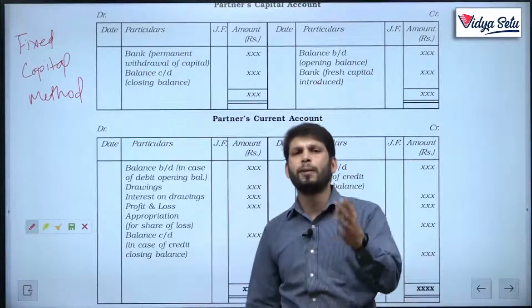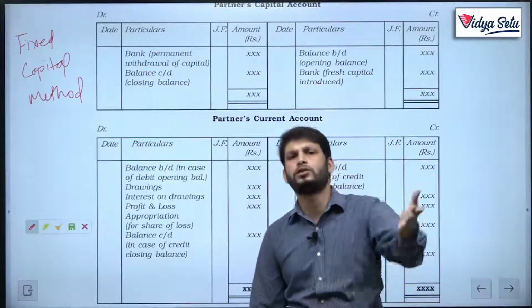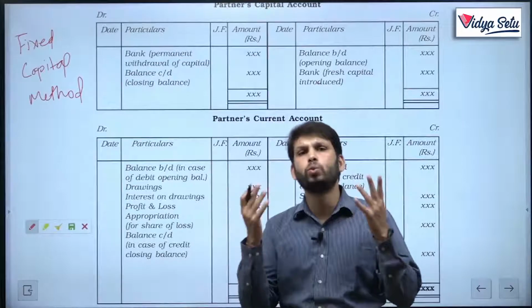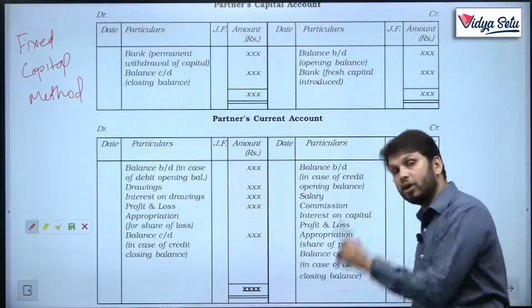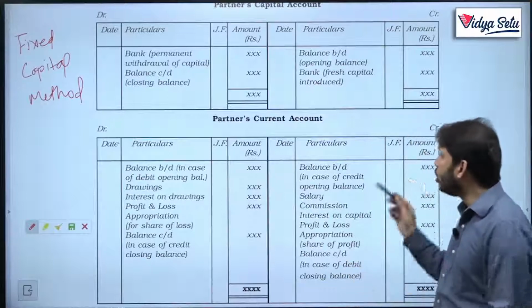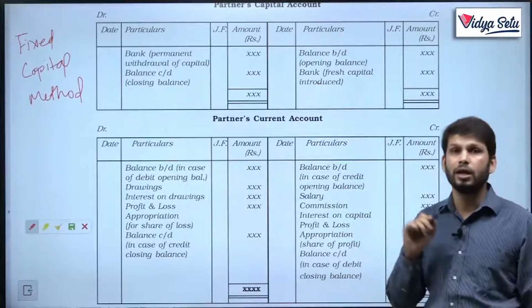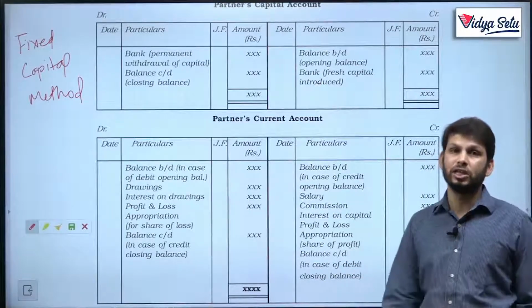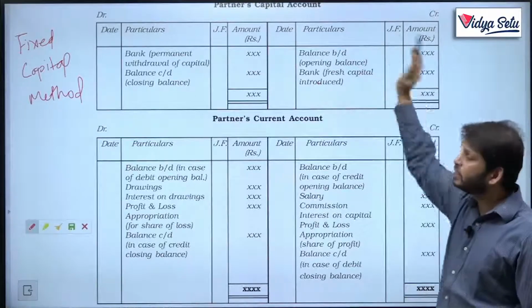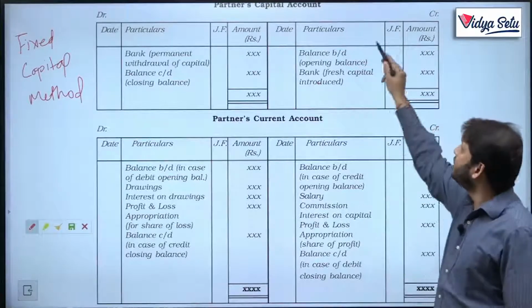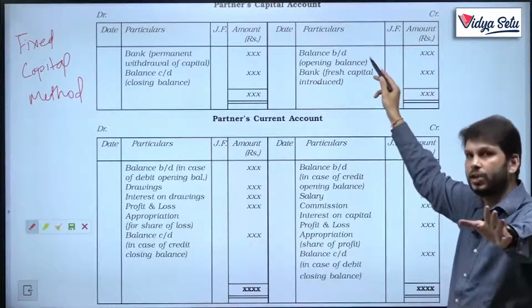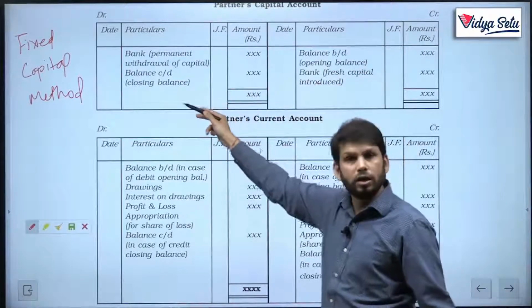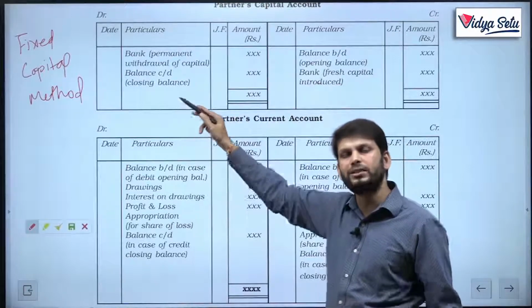Rest all the things, commission, salaries, interest on capital, interest on drawings, will come in our current account. But do remember, because it's a separate account, this account will also have an opening and closing balance. But the interesting thing is, in fixed capital, by balance brought down will always be on the credit side, and to balance carried down will always be on the debit side.